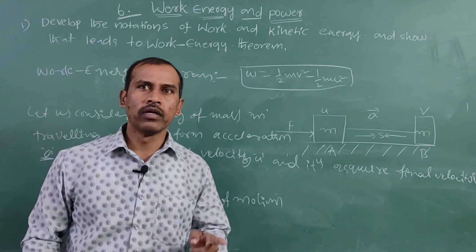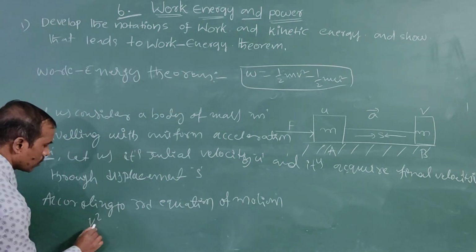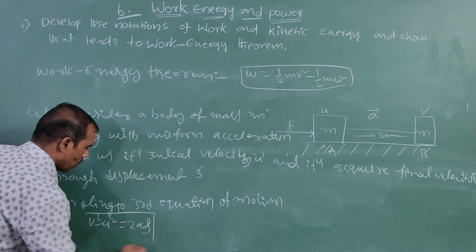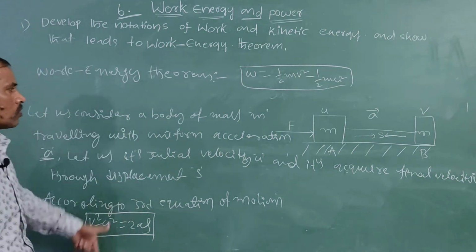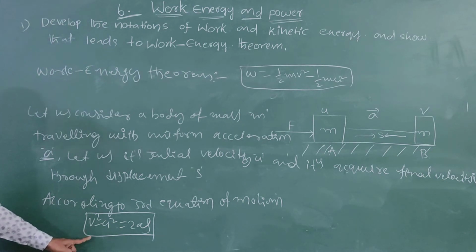This is the third equation of motion. First of all, note this one: v square minus u square is equal to 2as.